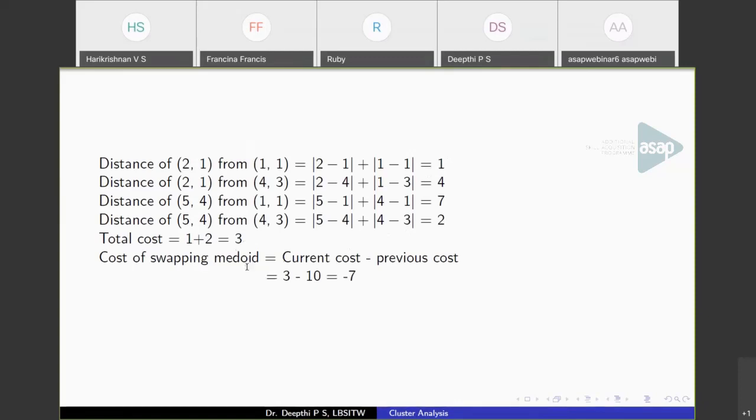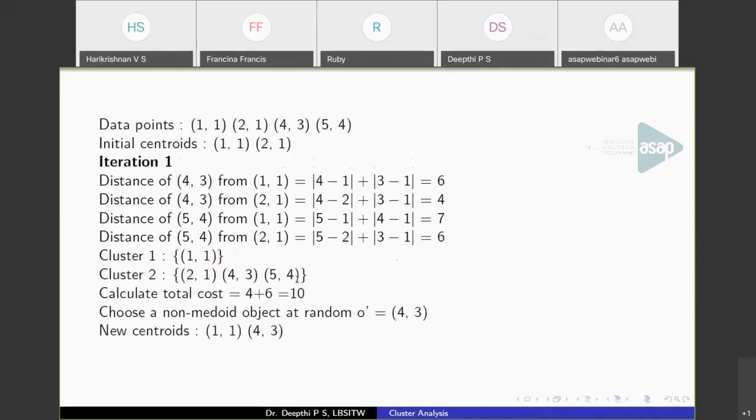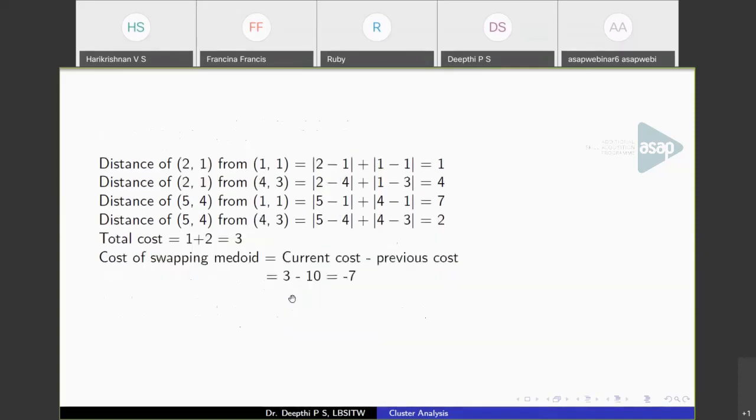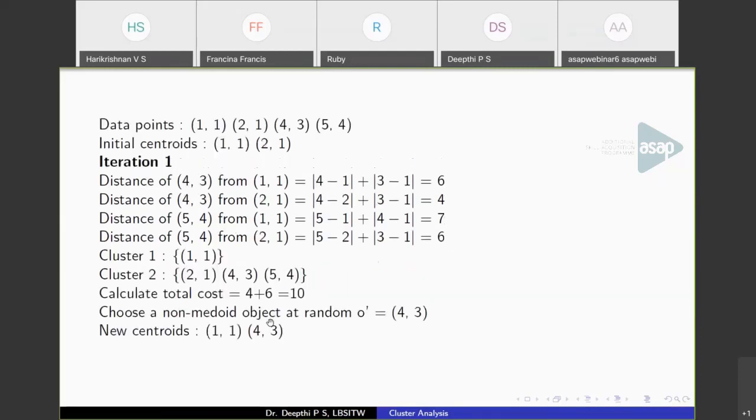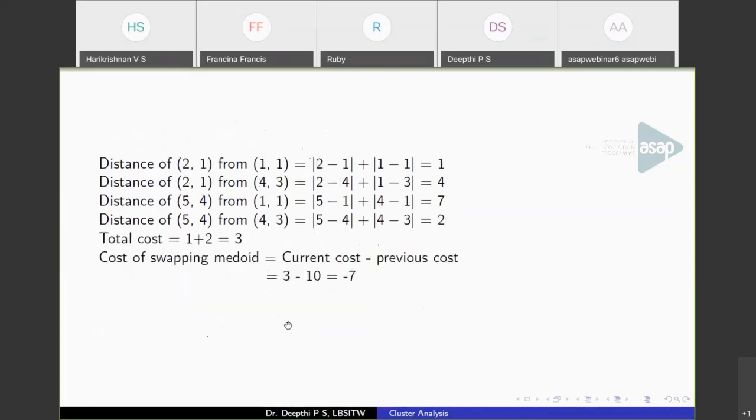Now we have to find the cost of swapping the medoid, that is current cost minus previous cost. So now in this step you got the cost like this, that is the value is 3. The previous step the cost was 10. So obviously you can know that this is a better medoid. So 3 minus 10 you got a negative. At this point you can go on with the new medoid, that is you have replaced 2, 1 with 4, 3 and you got a better cost.